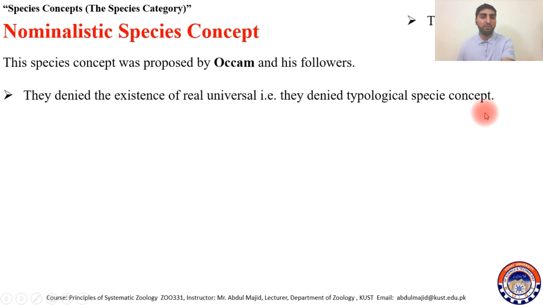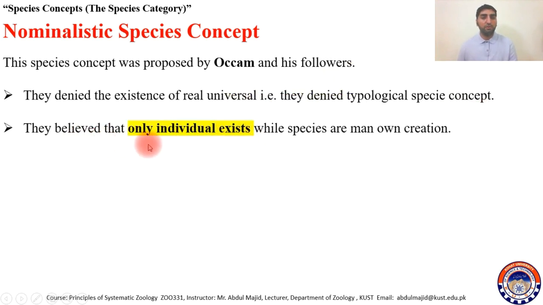They totally rejected it, and they believed that only individuals exist, while species are man-made, man's own creation. They said that nature only produces individuals and nothing more.